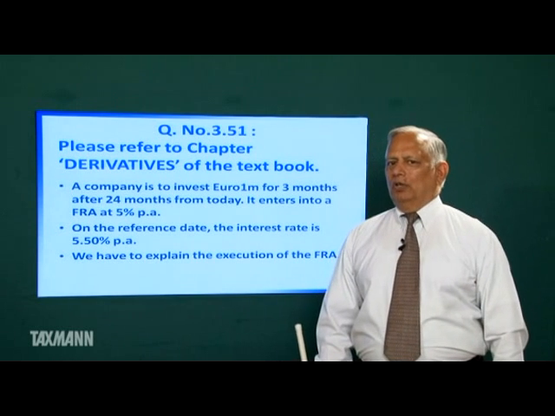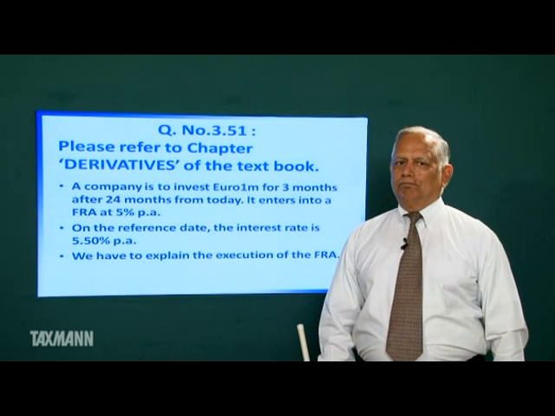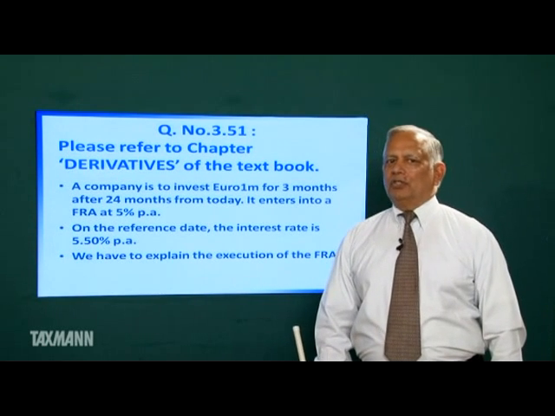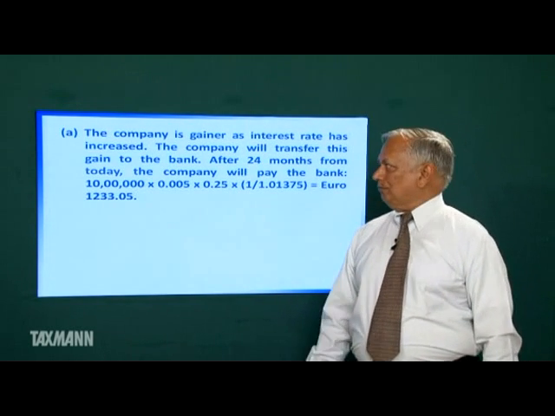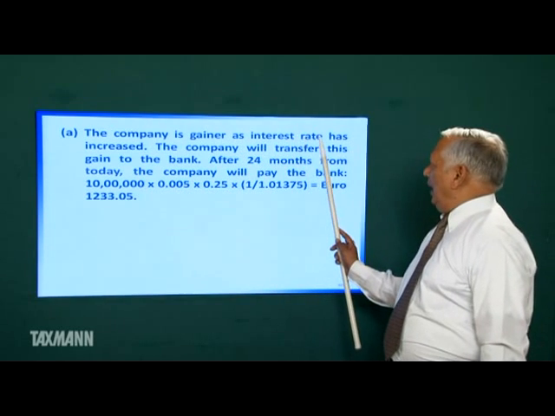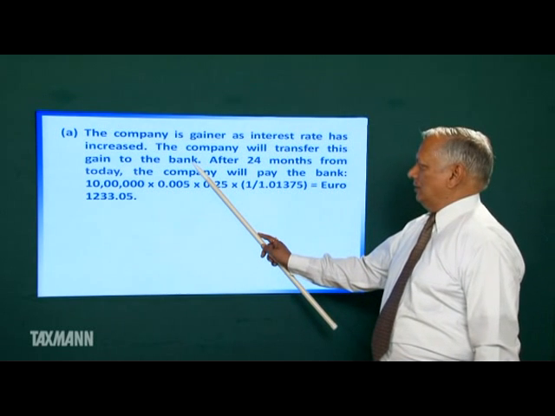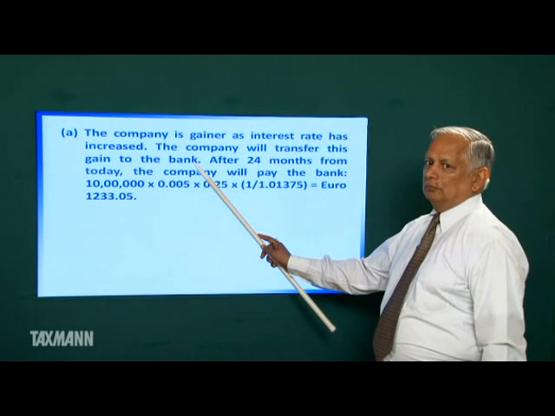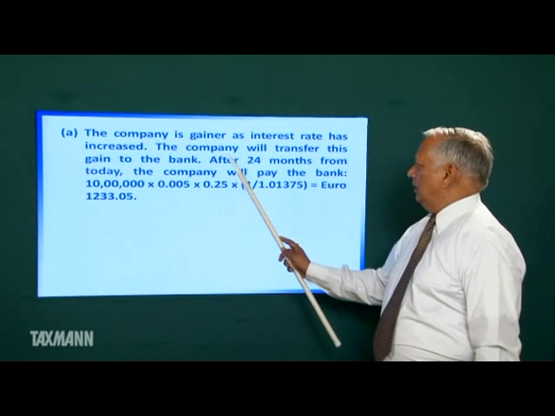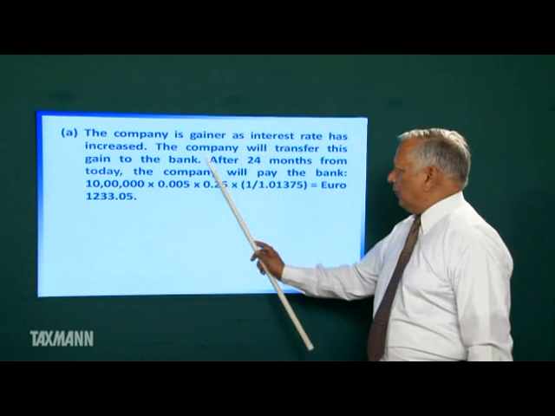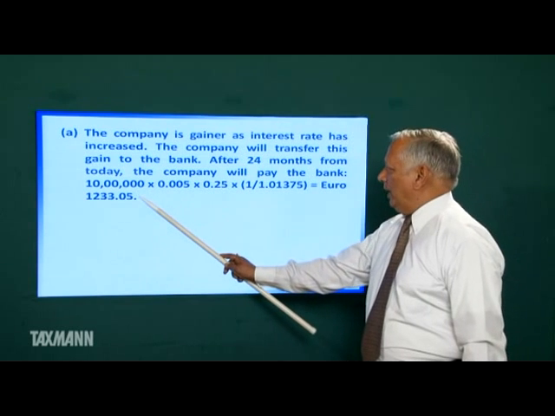It will pass on present value of this gain to the bank. The company is gainer. As interest rate has increased, the company will transfer this gain to the bank. After 24 months from today, the company will pay this much amount to the bank.